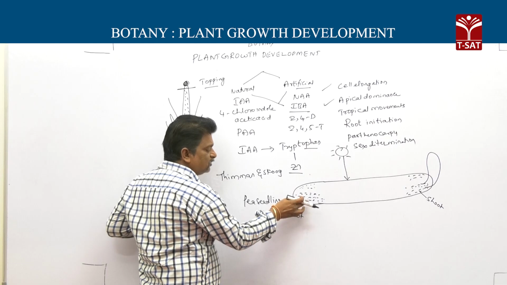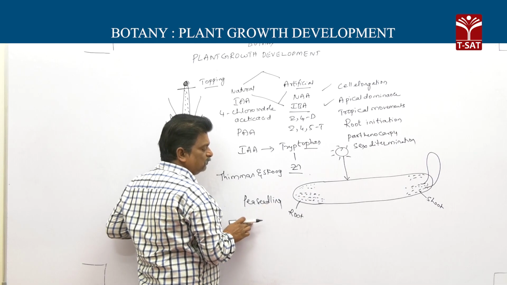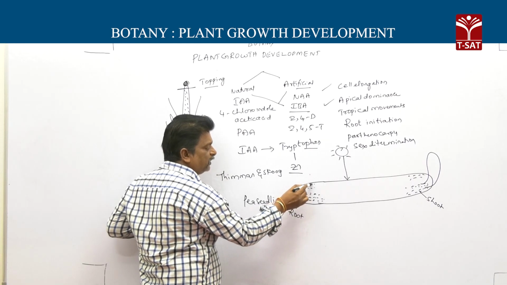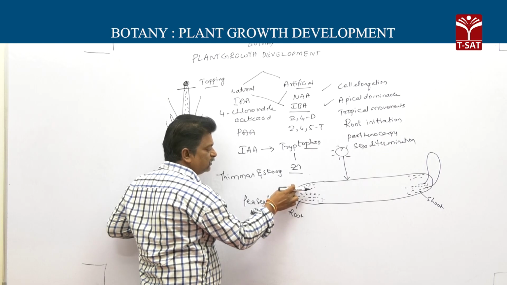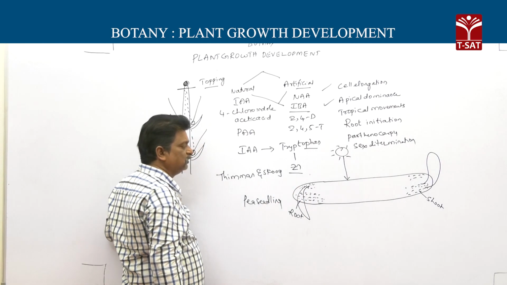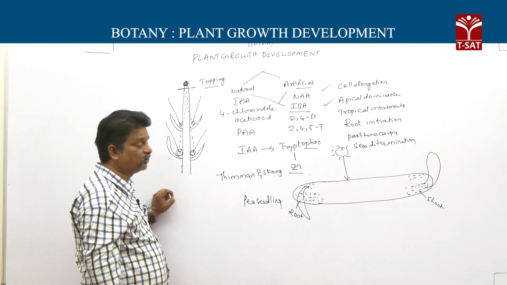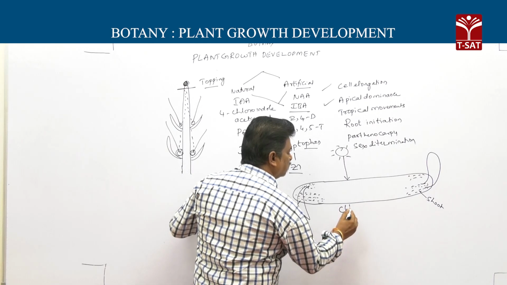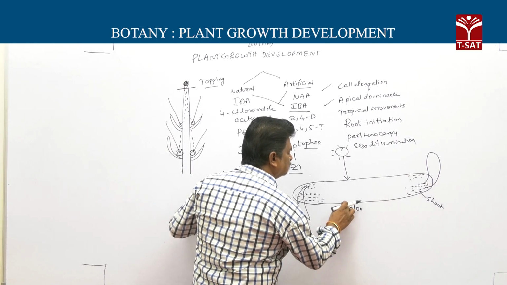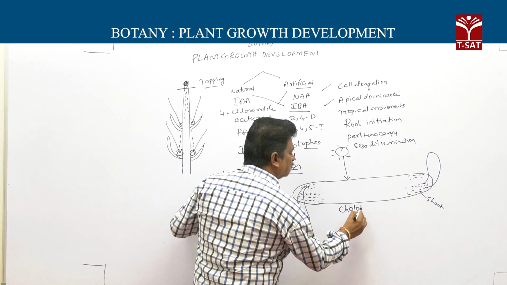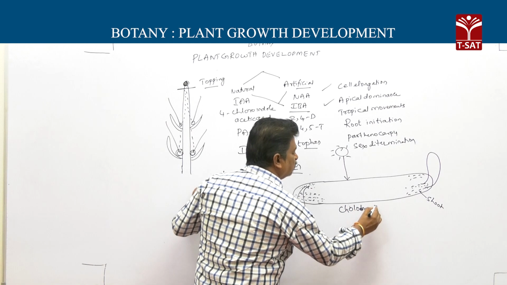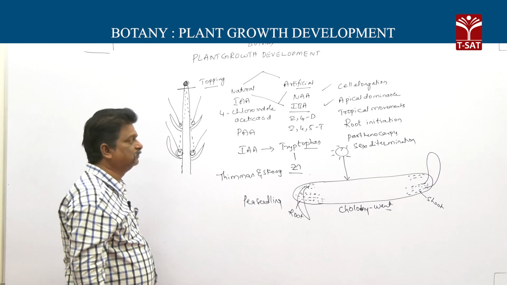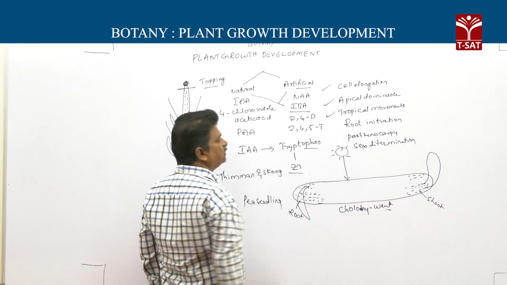But the presence of more auxins inhibits growth in the root. So on the lower side, more auxins are present, and they inhibit growth. On the upper side, fewer auxins are present, and they promote growth. So the root bends downwards. These are called tropic movements. These tropic movements were reported by Cholodny and Went, so it is called the Cholodny-Went theory.